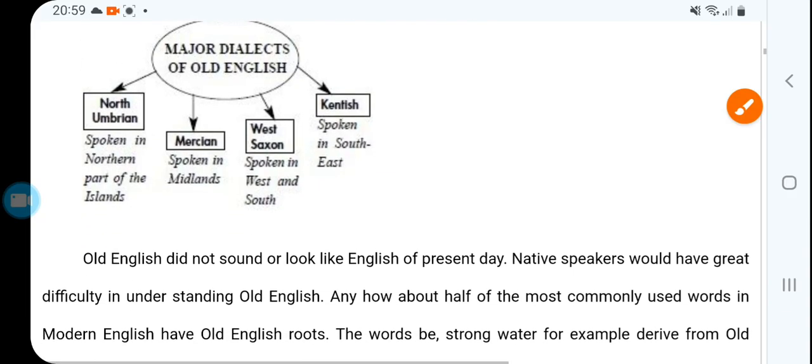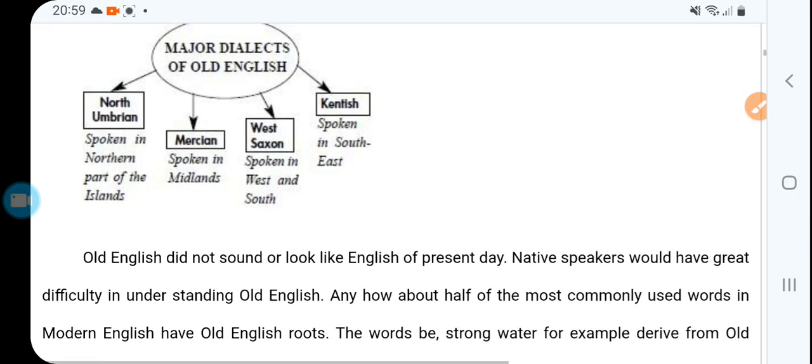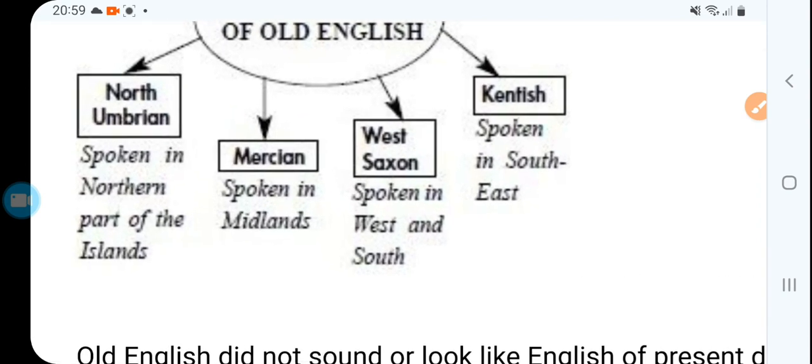What are they? Northumbrian, Mercian, West Saxon, and Kentish.